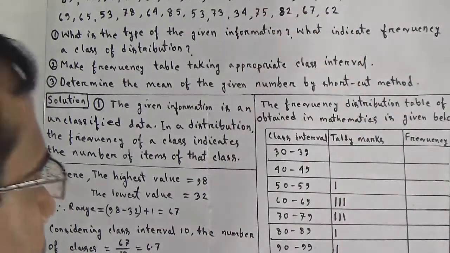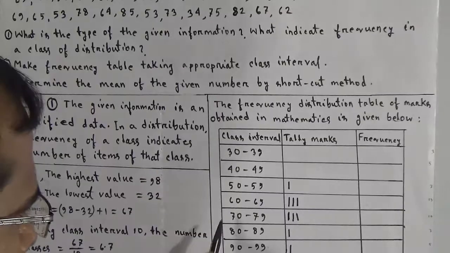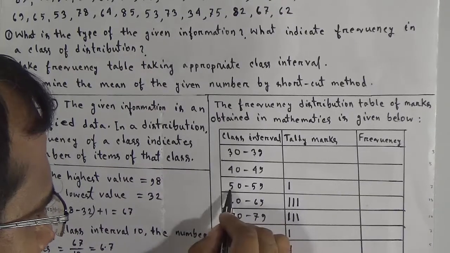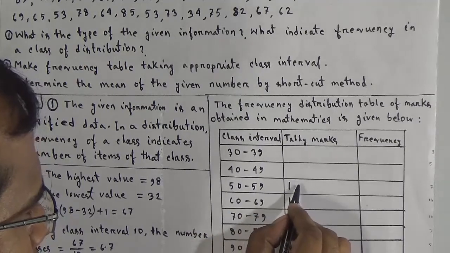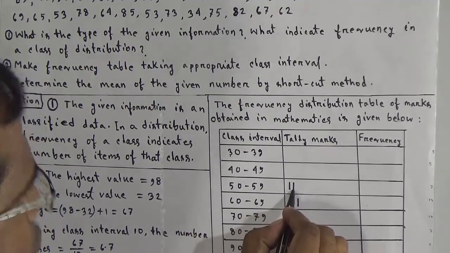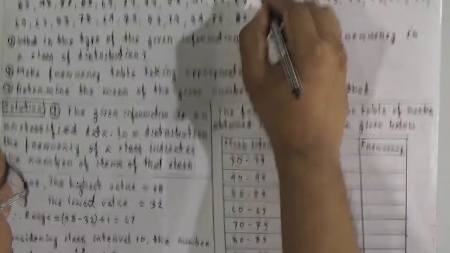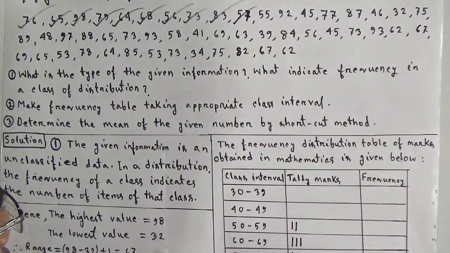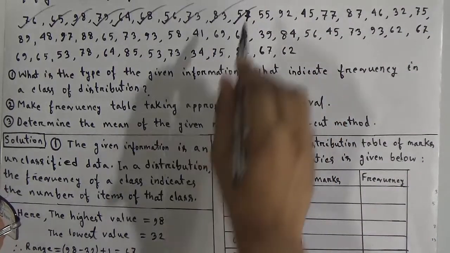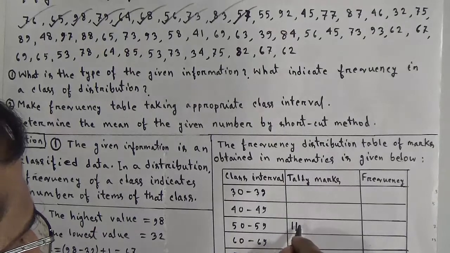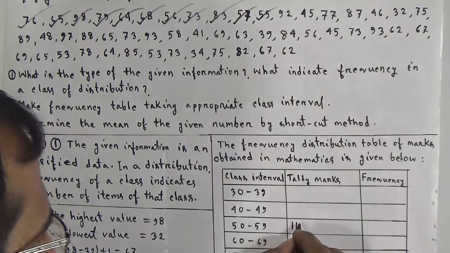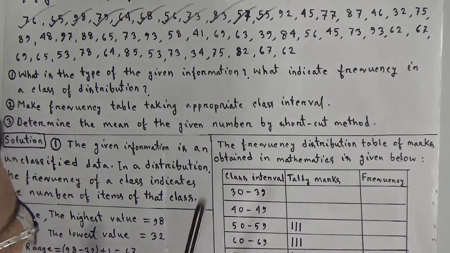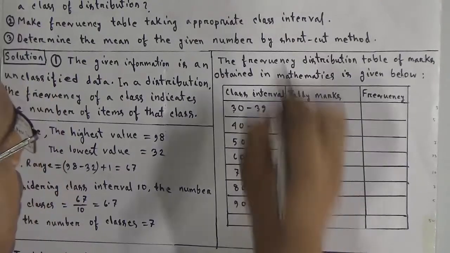Now 57, we will write 57 in the class 50 to 59, that means in this class. Now 55 also we put in this column. Now 92 we have to put here.